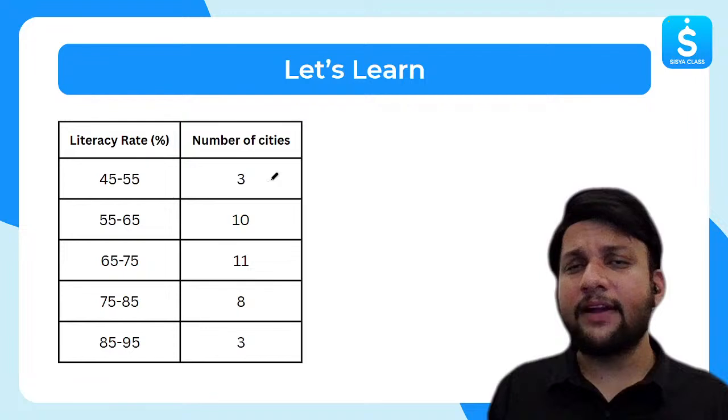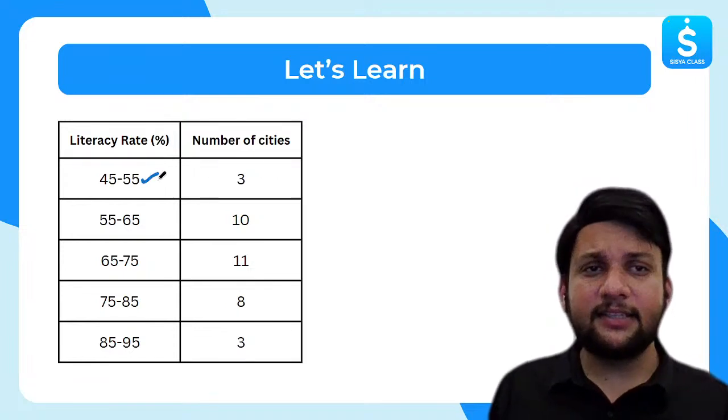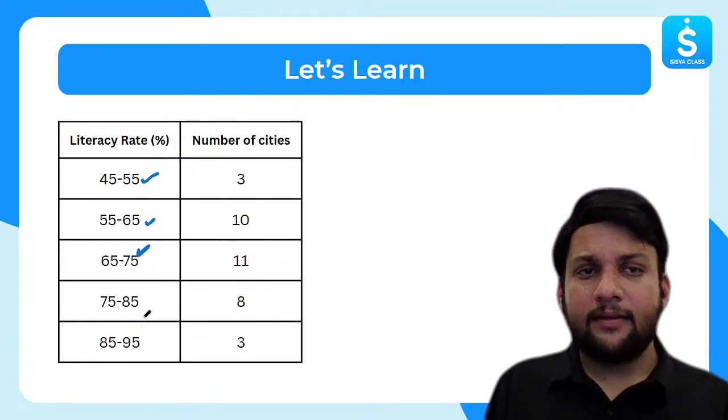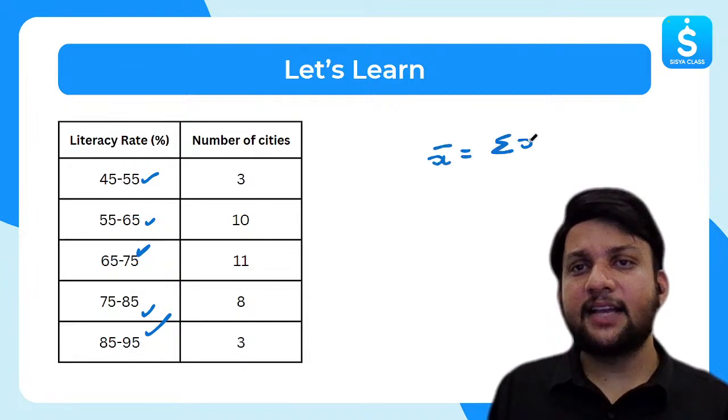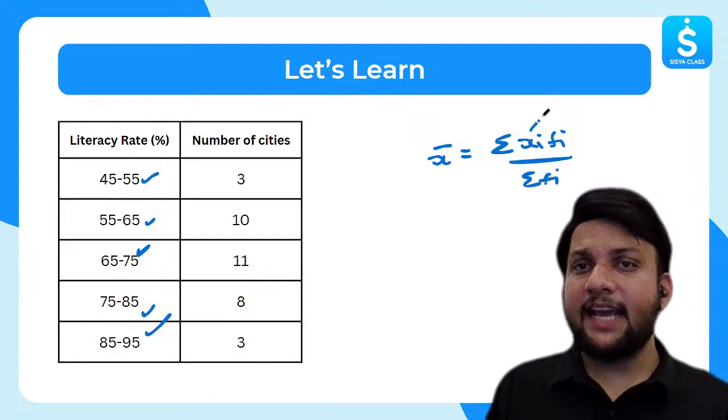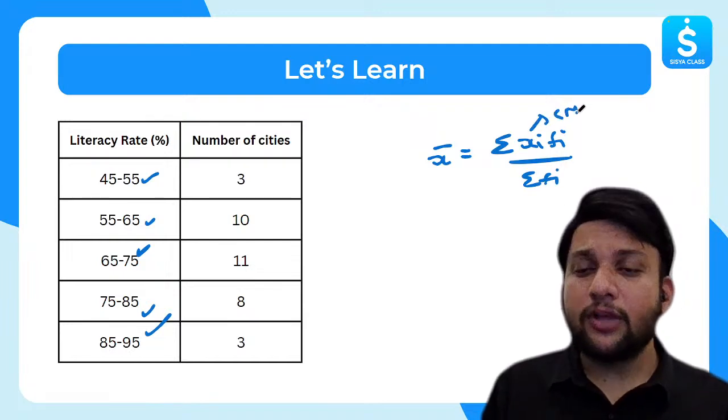So suppose I have to find this, since this is interval, the formula is what? X bar is equal to summation xi fi over summation of fi. Now, what is xi? Class mark. So I have to find class mark.